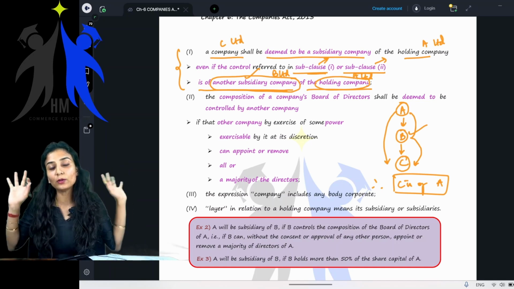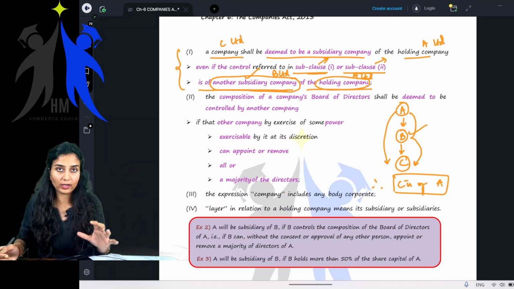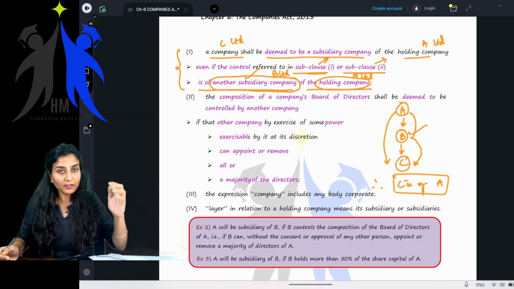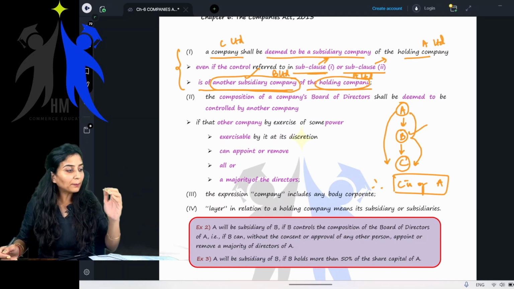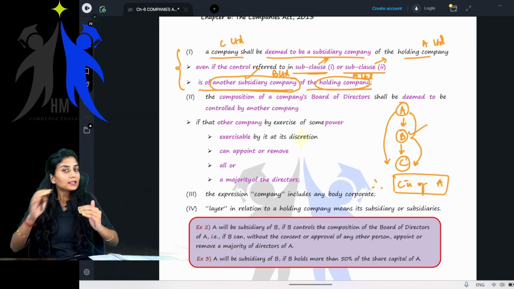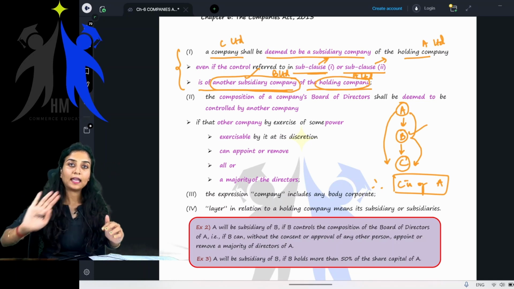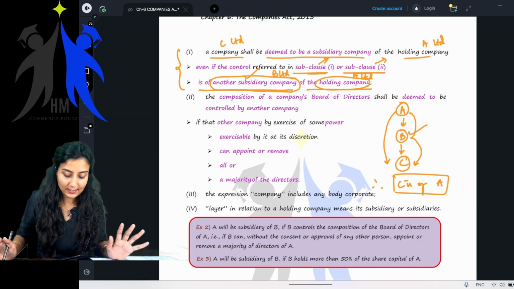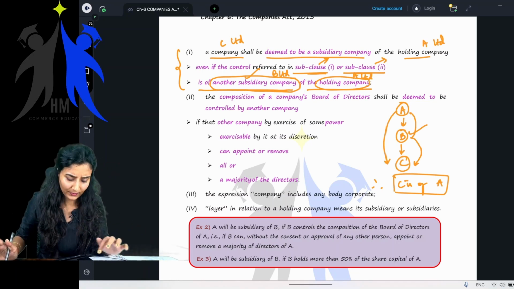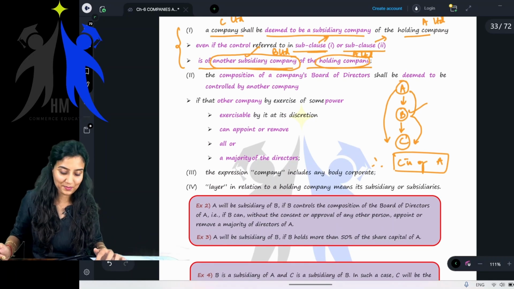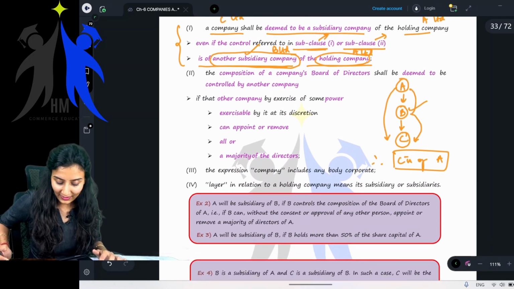This is nothing but the chain holding. We call it chain holding. If A is the holding company of B and B is the holding company of C, C will become the subsidiary company of A Limited. Getting my point? Yes, clear. Very simple.